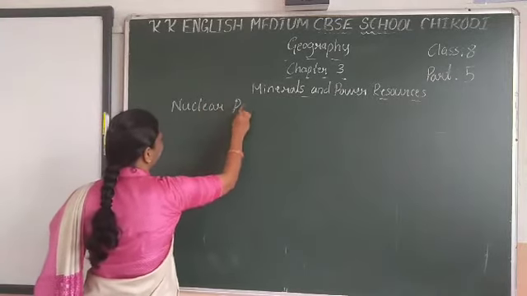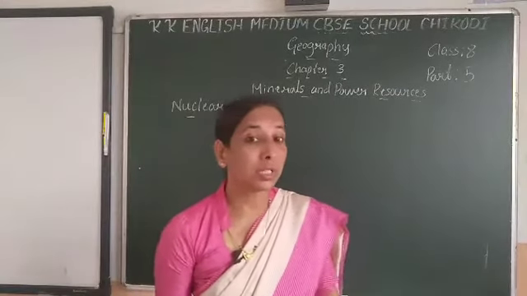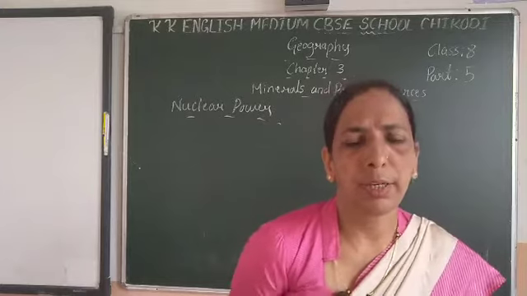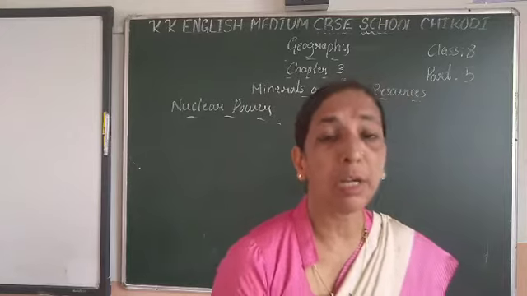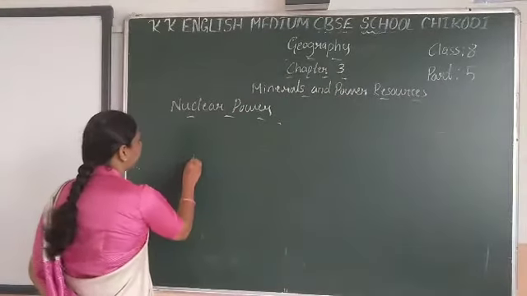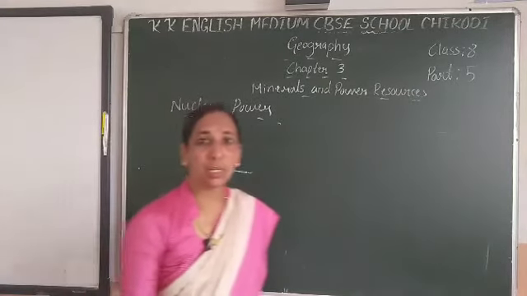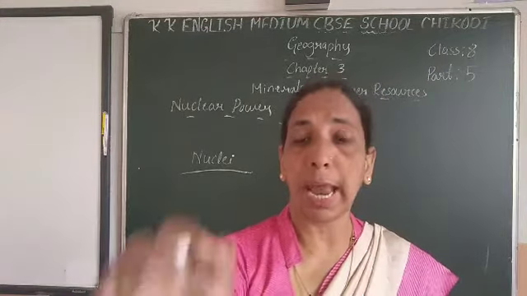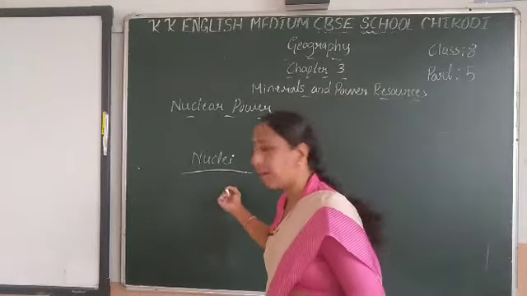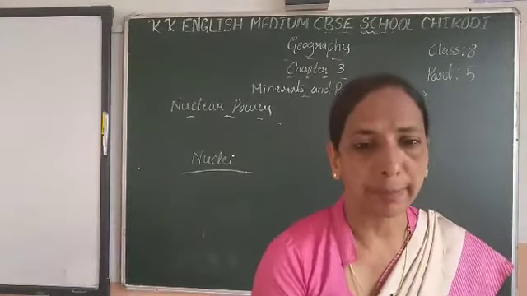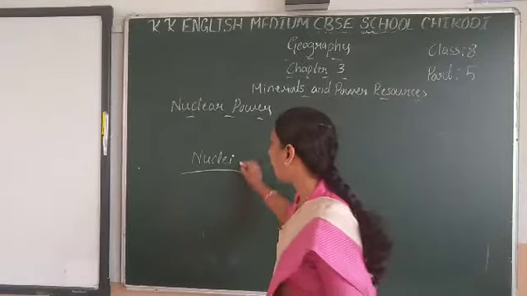Nuclear power. So what is nuclear power? Nuclear power is obtained from energy stored in the nuclei. Where is it stored? It is in the nuclei. When nuclear power is producing energy, where is that energy stored? In the nuclei. Some atoms are naturally occurring radioactive.